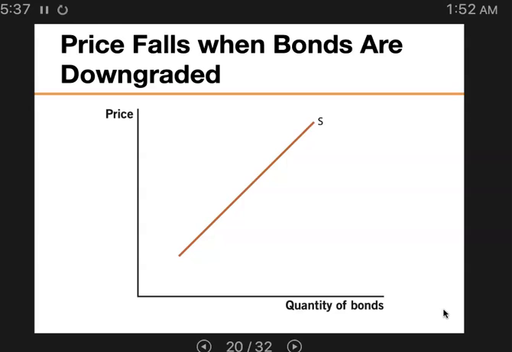On the vertical axis is the price of the bond, and on the horizontal axis is the quantity of bonds bought and sold. The supply of bonds is on the business side, right? And the demand for bonds is on the lender side, right? I would demand the bonds if I want to lend money to a firm. So the price of this bond, let's assume, is $89,000 for the face value of $100,000. But the price at inception is $89,000.